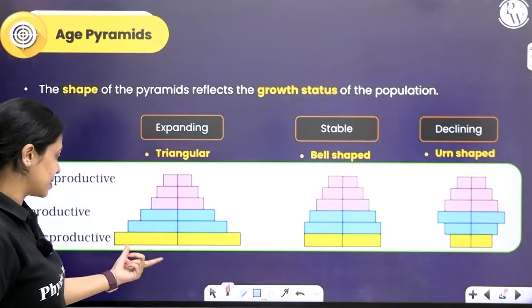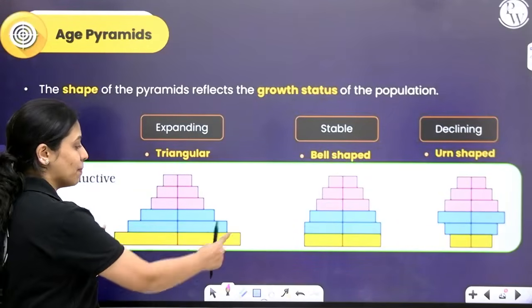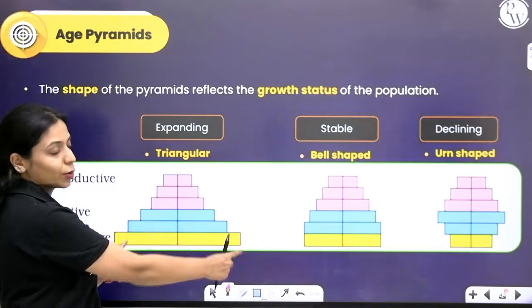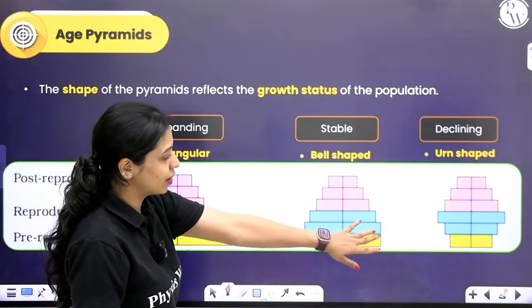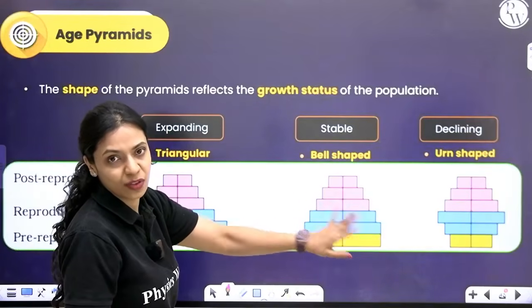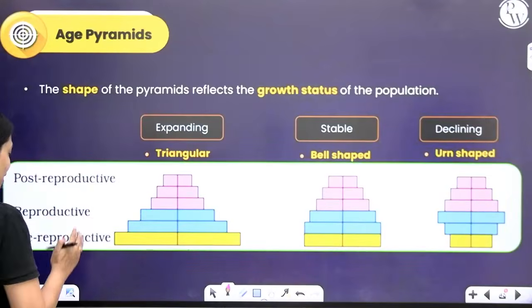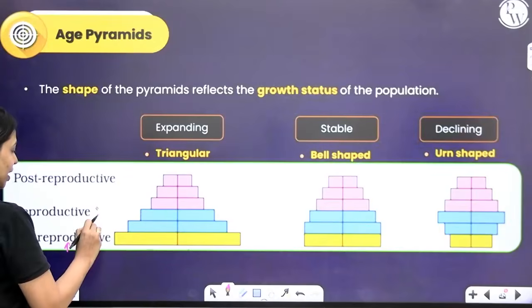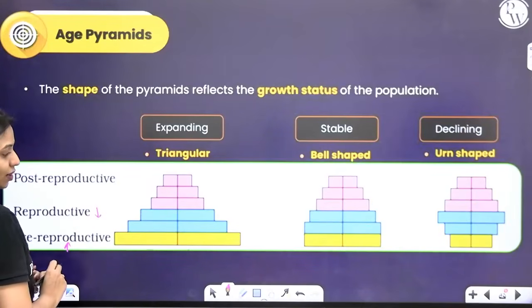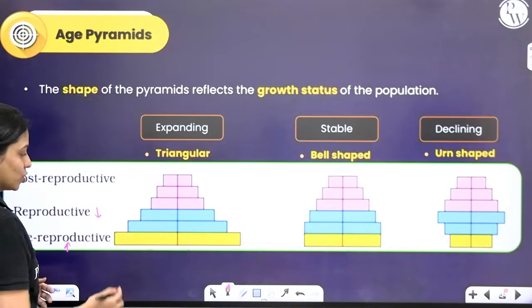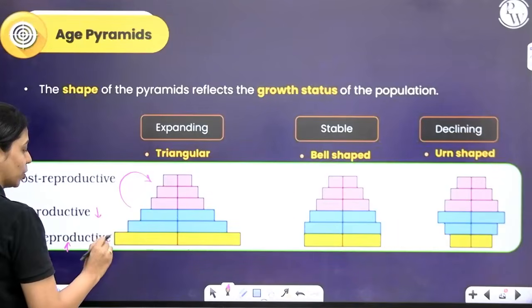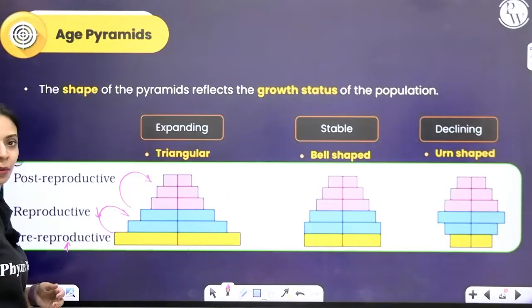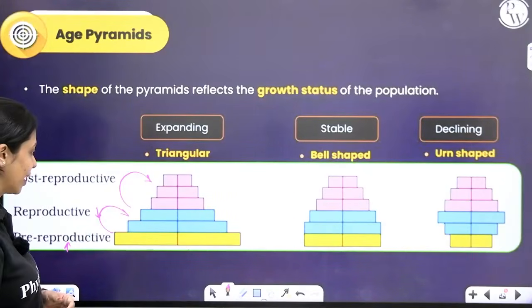If you look at this pyramid right here, maximum individuals are present in the pre-reproductive age group. In the last one, the number of pre-reproductive individuals is very less. Now compare reproductive with pre-reproductive. Over here, pre-reproductive is more, reproductive is less. What will happen in future? Reproductive will become post-reproductive, pre-reproductive will become reproductive, right?